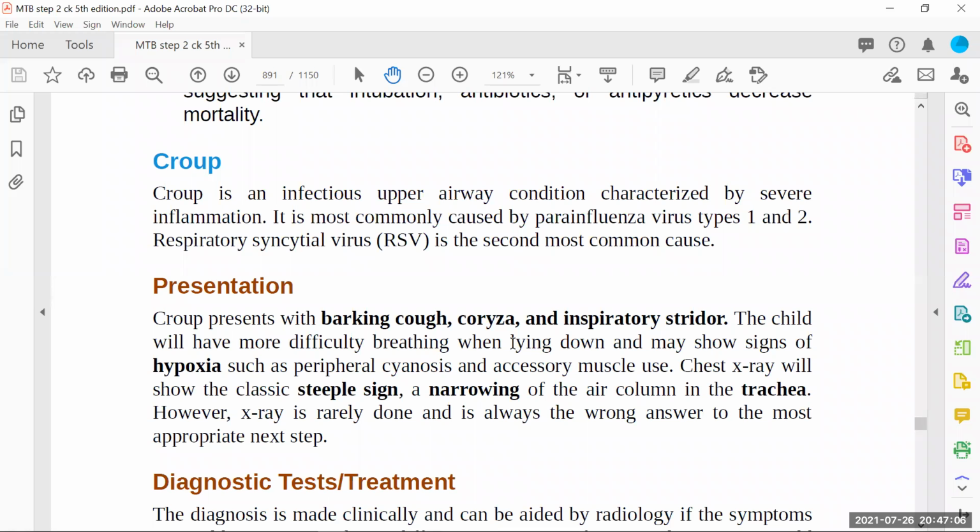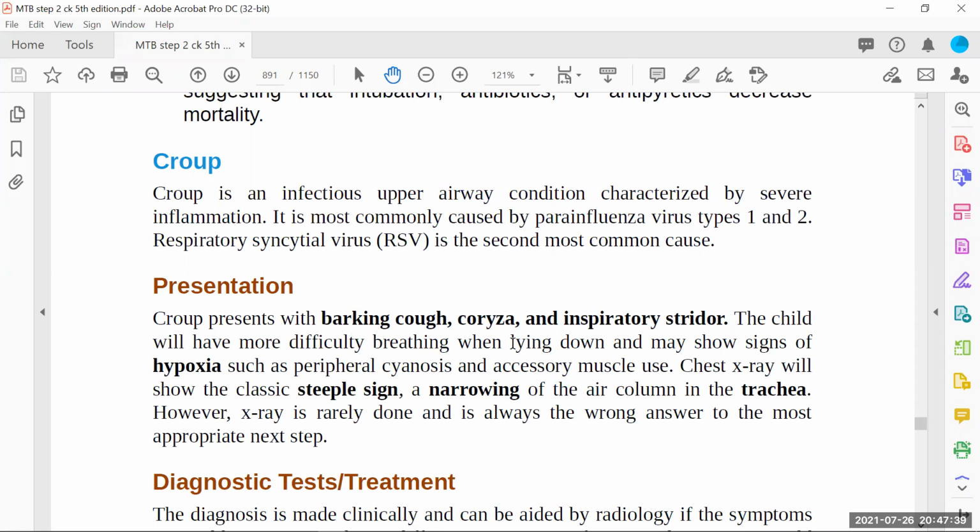Whenever inspiratory stridor and barking cough are mentioned, these two phrases are very peculiar. You will never find these two associated with any other disease condition. They are only associated with croup. The child will have more difficulty breathing when lying down and may show signs of hypoxia, such as peripheral cyanosis, and accessory muscle use. You will see the baby is trying hard to inspire. That's why he's producing stridor also.